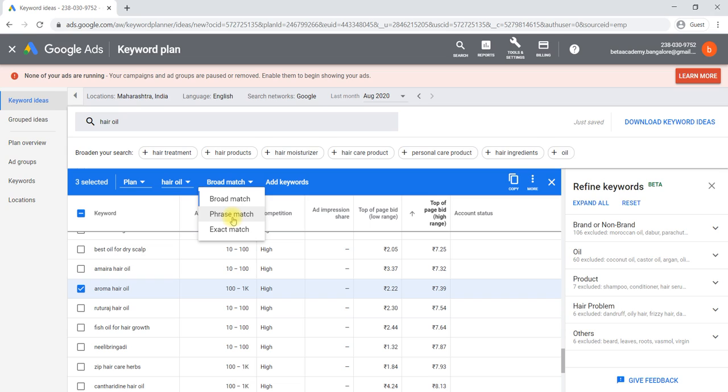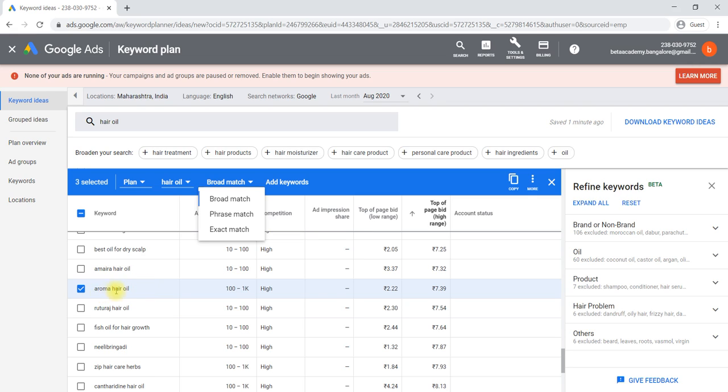If you are selecting exact match, in the sense, if someone is searching for aroma hair oil, then only your ad will be shown. Otherwise, your ad will not be shown. If they are simply searching hair oil, your ad will not be shown. If they are searching for best hair oil, then also your ad will not be shown.